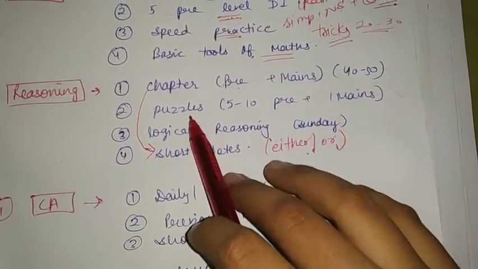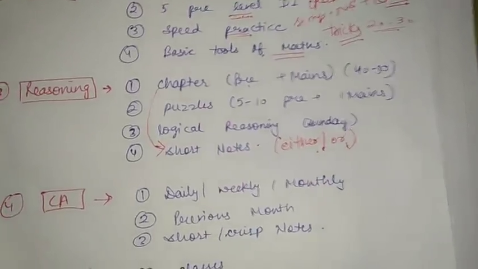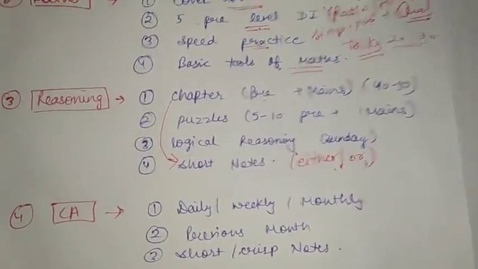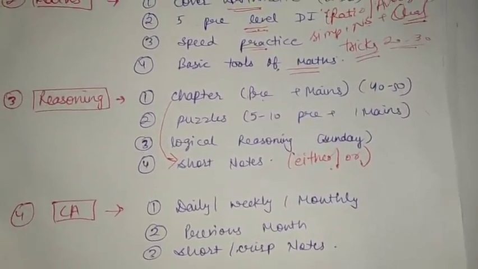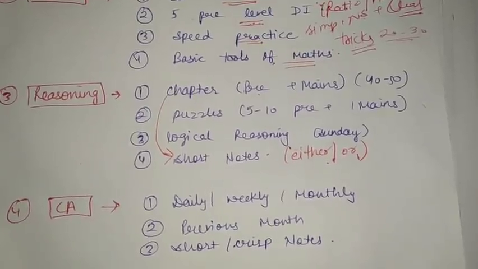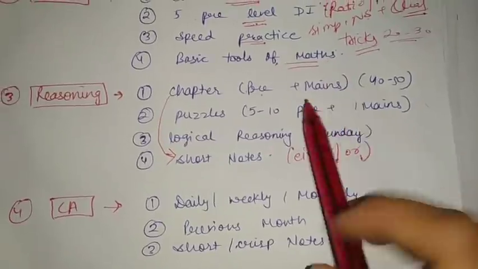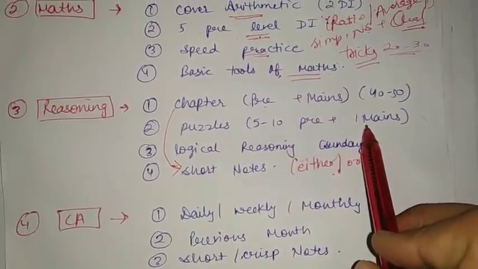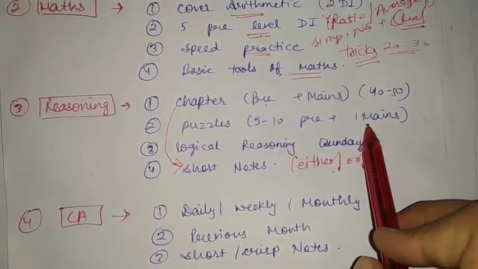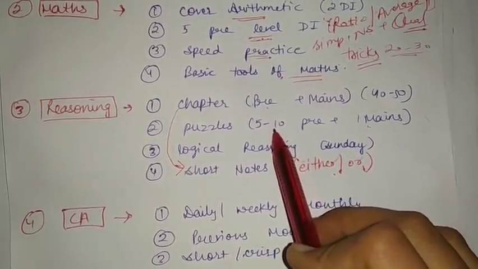In reasoning, the next section is puzzles. For puzzles, first watch videos of prelims level puzzles, okay, and try to solve very easy puzzles first. And then if you have solved many prelims level puzzles, then you can start solving mains level puzzles, okay. You should solve 1 mains level puzzle daily and 5 to 10 prelims level puzzles, okay.